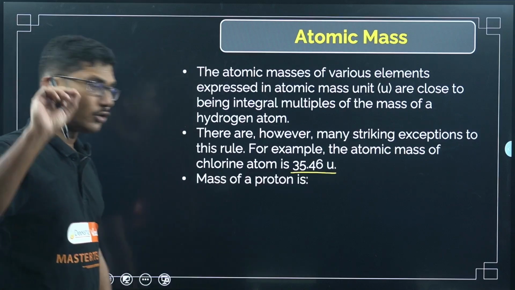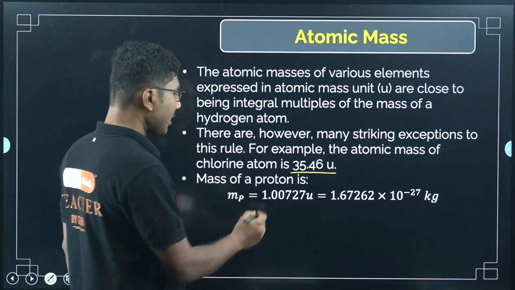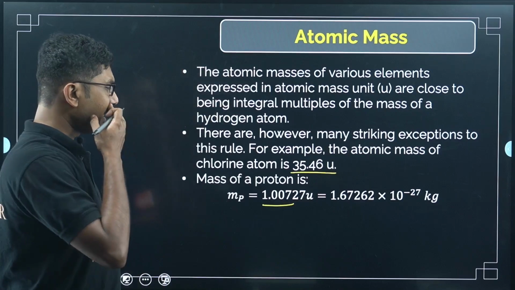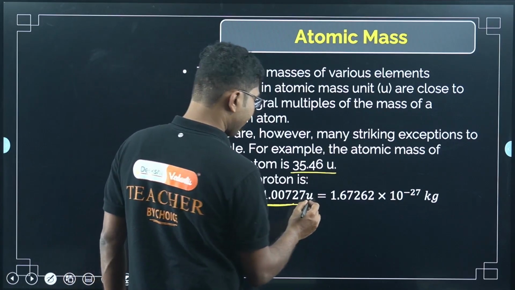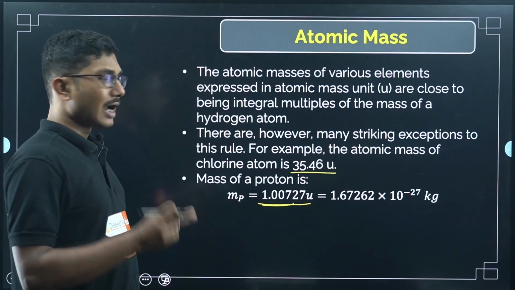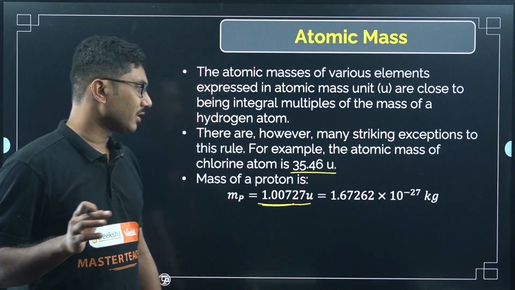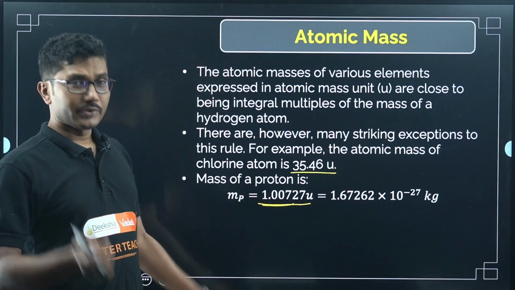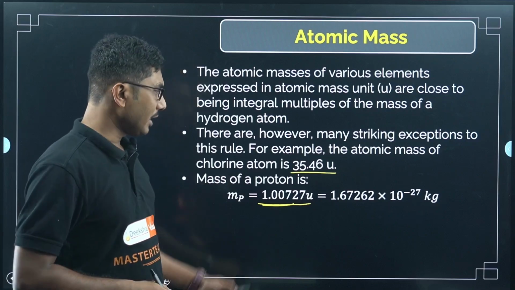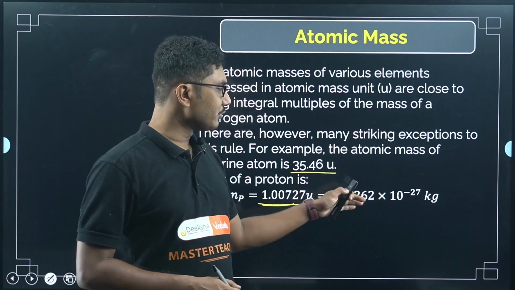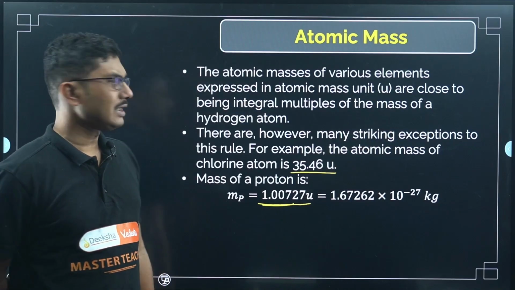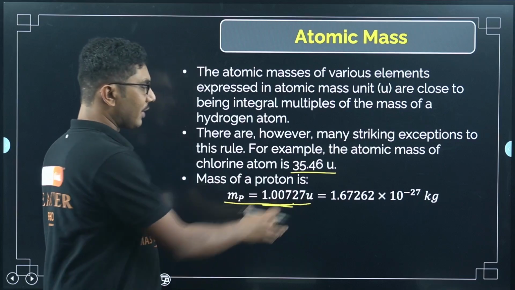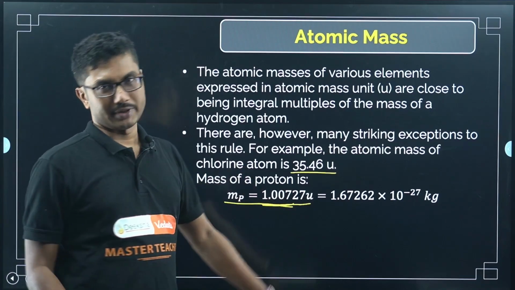Now, the mass of a proton, very important. The mass of a proton is 1.007 u. You can write it as 1.007, the closest number. Mostly it is given at the beginning of the exam. If it is not given, you can assume 1.007 for the proton. We will see the neutron as well. It is equal to 1.67262 times 10 to the power minus 27 kilogram. This is a very small number, but when you say the mass of a proton in u, it is not very small, it is 1.007.